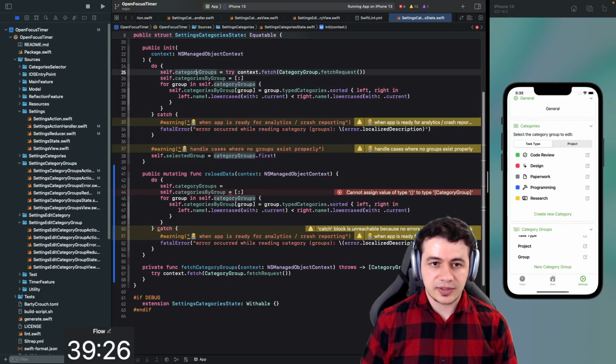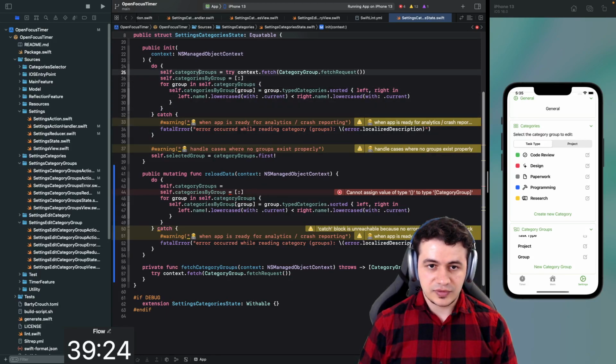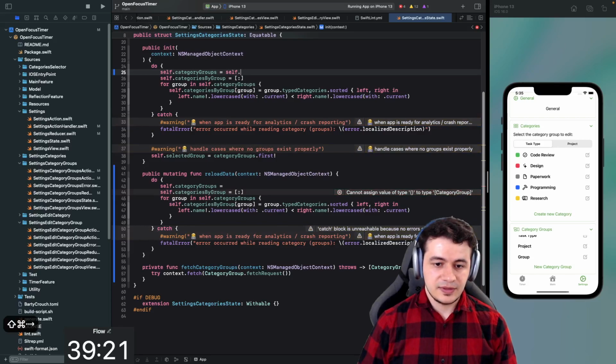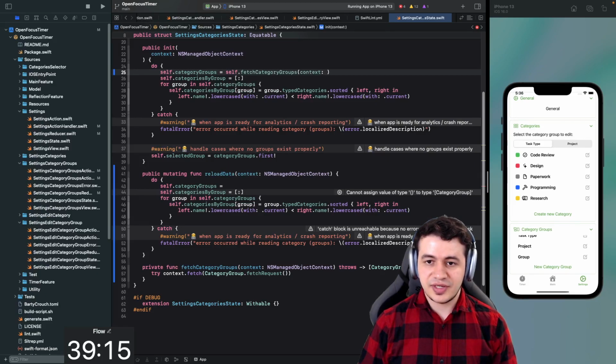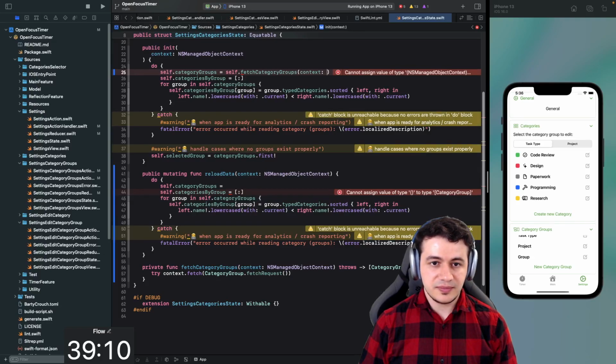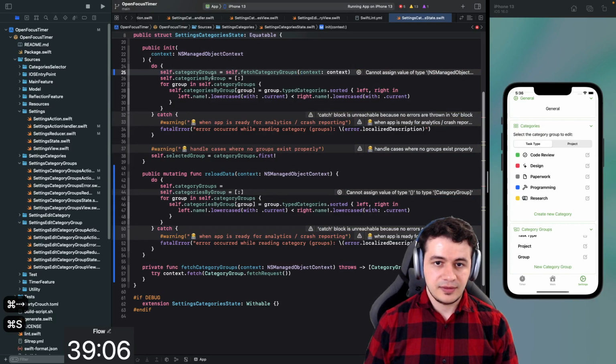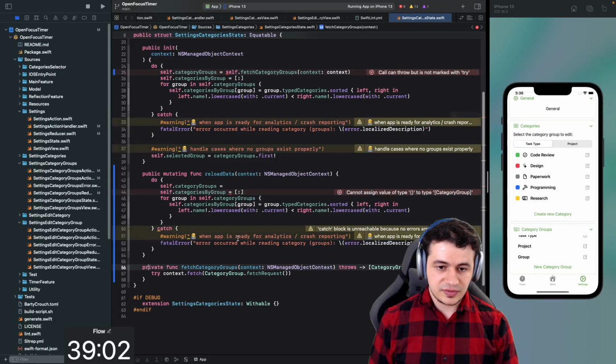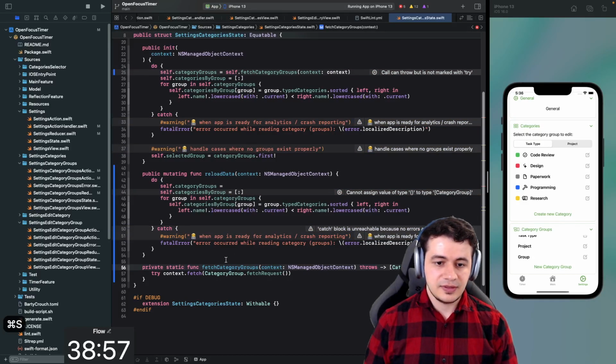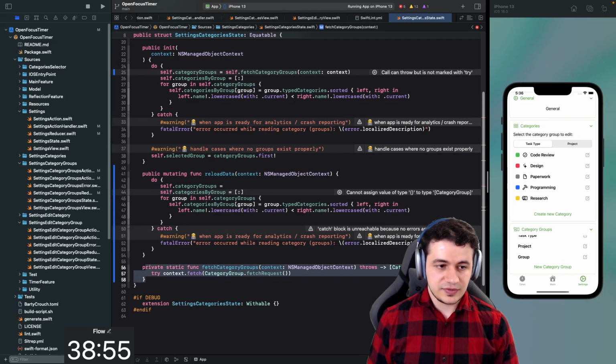No, we should do it like that. All right, so this just needs to call fetchCategoryGroups then. Come on. Okay, the auto-completion is not as stable yet in the Xcode 14 beta, which we're using here. Oh, we can't reference self here, so let's make this, can we make this a public method? Yeah, private static func. Then maybe we should place it differently.